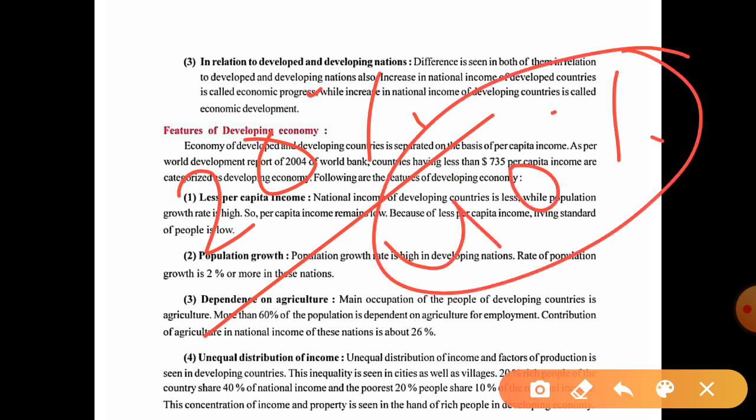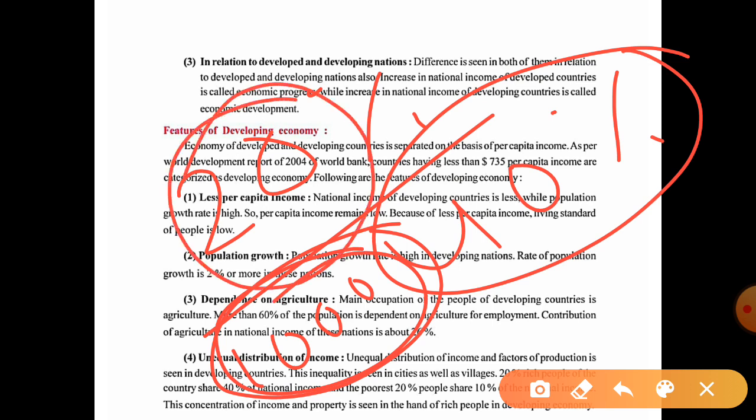For example, say the total national income is 1000 rupees, and only 20 people have to share it, which means around 50 rupees each.